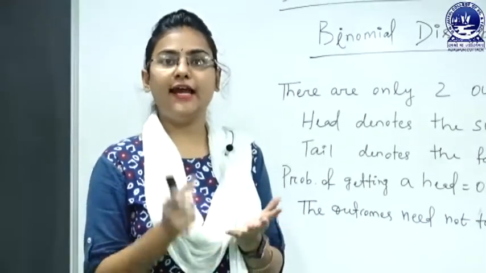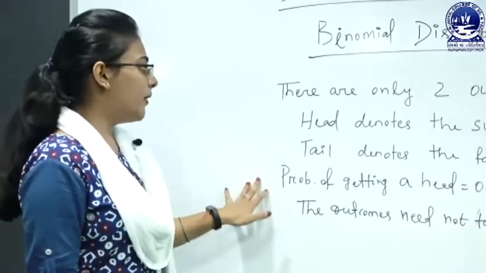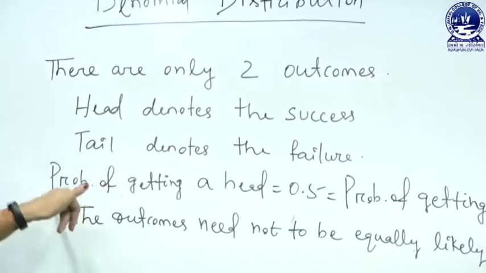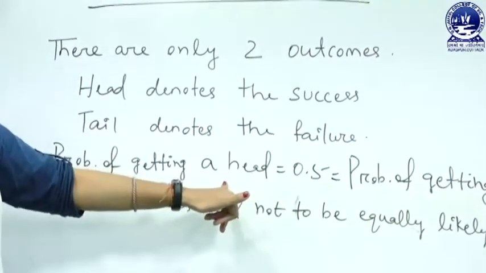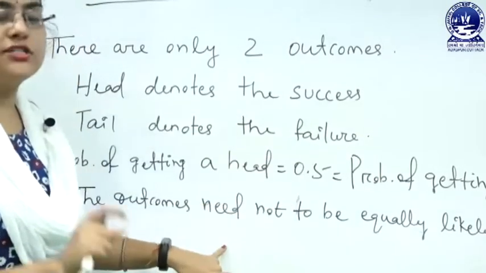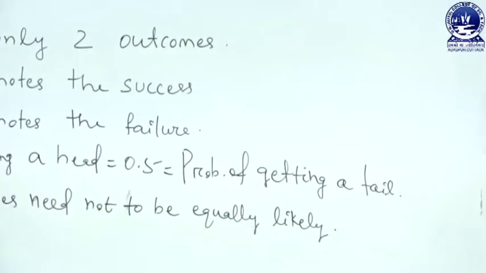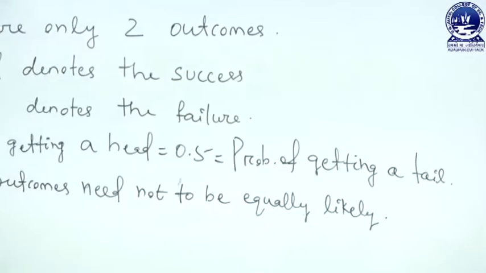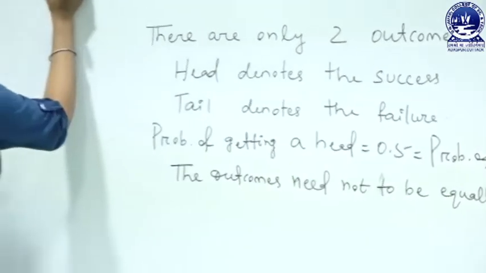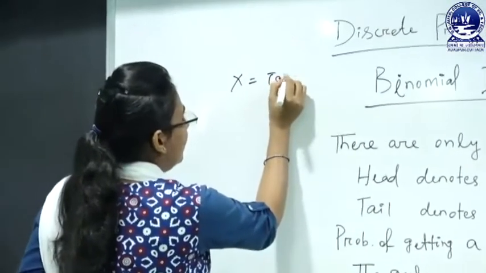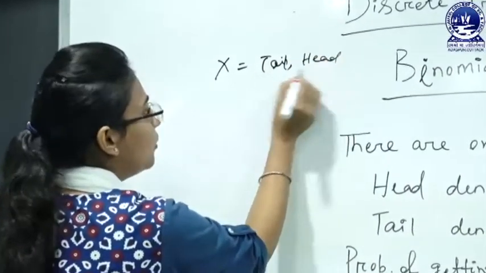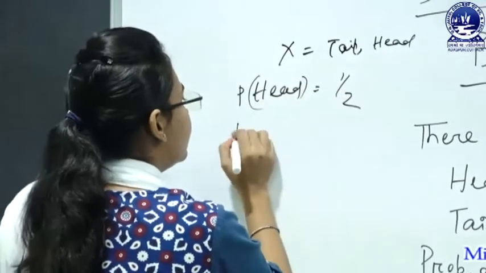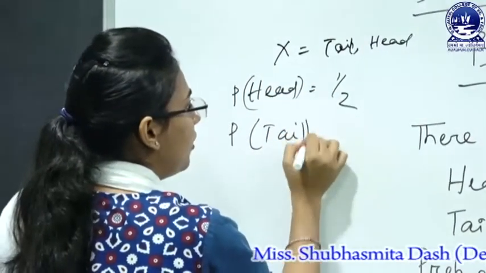It is also defined as n times Bernoulli trials, where the probability of getting a head, which represents a successful event, is P, and the probability of getting a tail, which represents a failure event, is also equal. The probability of getting a head is 0.5 and the probability of getting a tail is 0.5, since in tossing a coin there are only two outcomes, head or tail. What is the probability of getting a head? It is 1 by 2. And what is the probability of getting a tail? It is also 1 by 2.